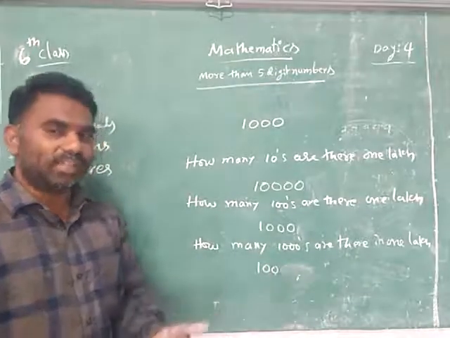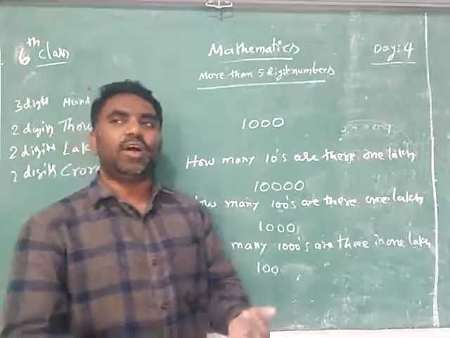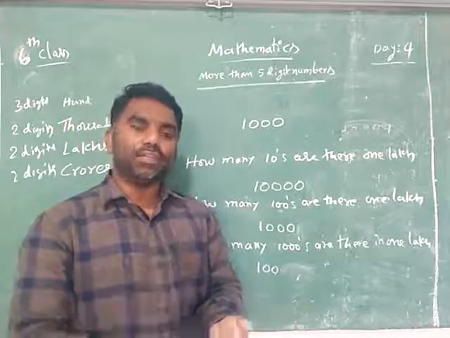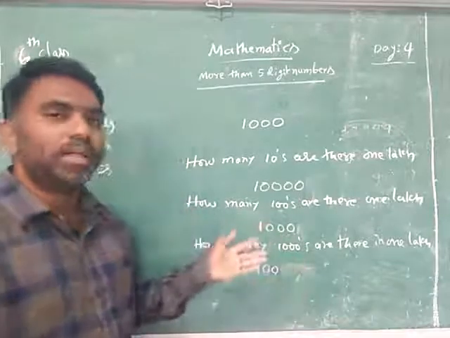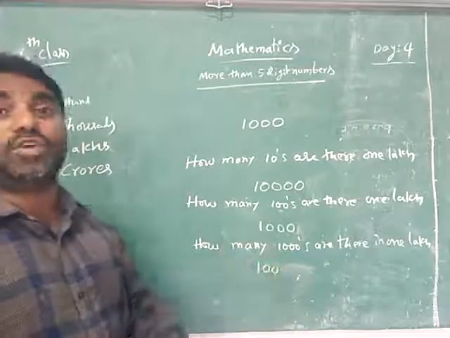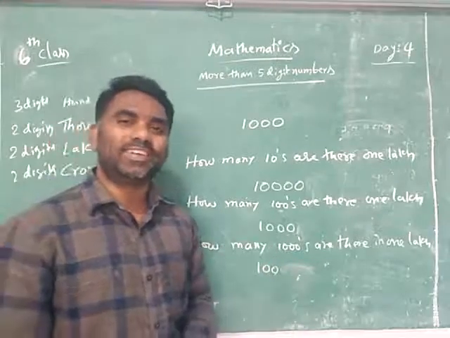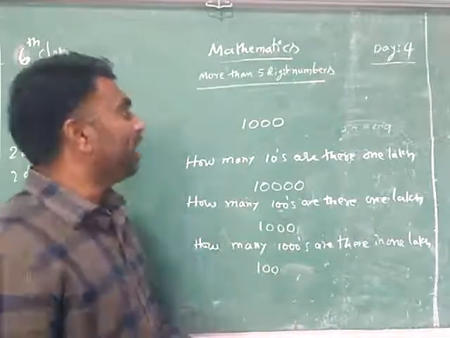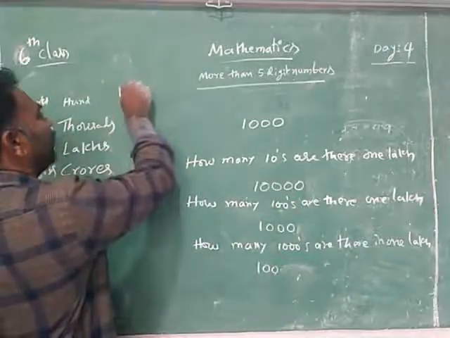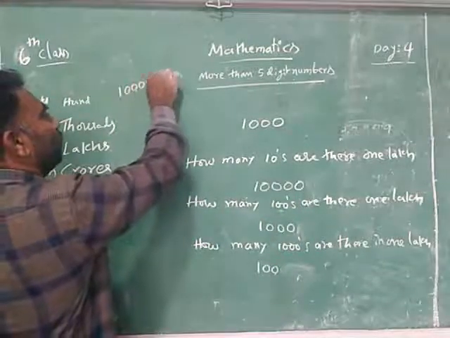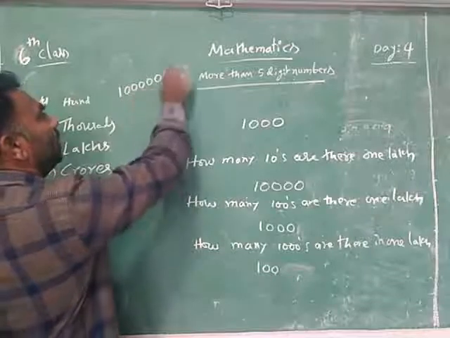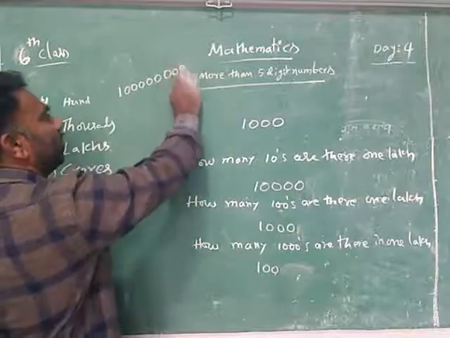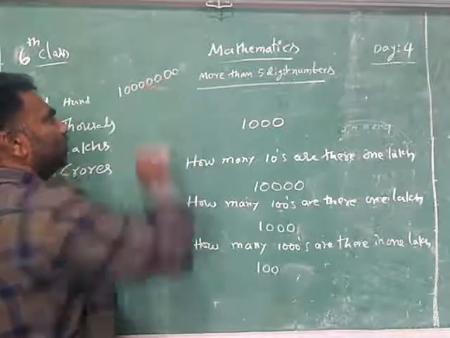Okay, how many tens are there? How many hundreds are there? How many thousands are there? How many 10,000s are there? Also you can answer by using the how many lakhs are there in 1 crore. You can answer it. How many lakhs are there in 1 crore? What do you write first? You will write 1 crore. 1 crore means you know that 1 after, sorry, 1 after 7 zeros is 1 crore.